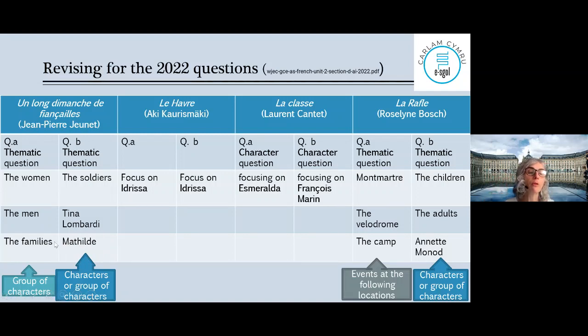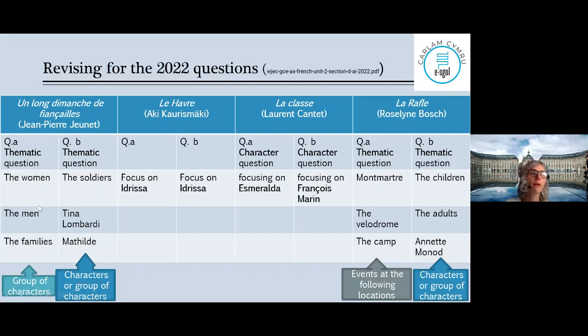Like, for example, Mathilde could be the theme of hope, the hope which doesn't stop. Tina could be the theme of despair, as we've seen before. Okay, so they could be linked with a theme like that. Les soldats, thematic question about them, how the war affects them, I don't know. You could have different types of question, okay?